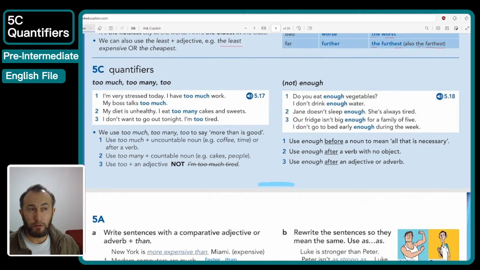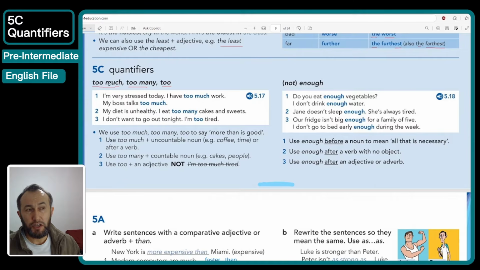So we're going to discuss, or we're trying to understand how to use some words that we use to show quantity. As you can see here, we got three phrases. One of them is too much and too many, too. So too here gives the meaning of more than the limit. More than the limit, something not good, something negative, something that we don't want because it's more than the limit.